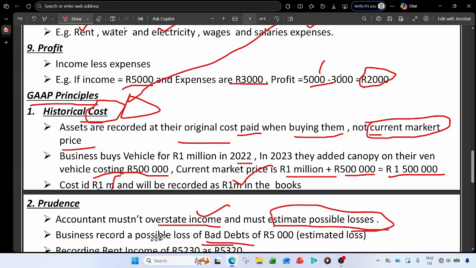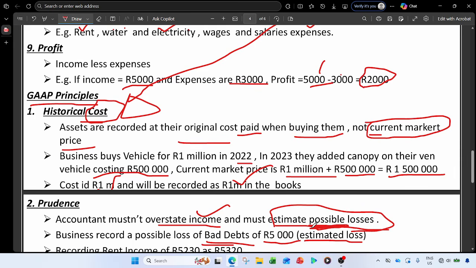So the business records a possible loss of bad debt, maybe let's say 500. So that is an estimated loss. That is what prudence says: we must estimate possible losses. So these losses must be possible.